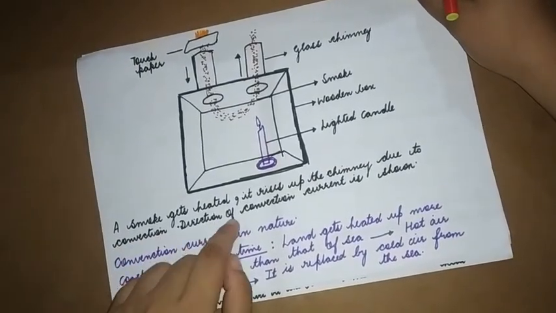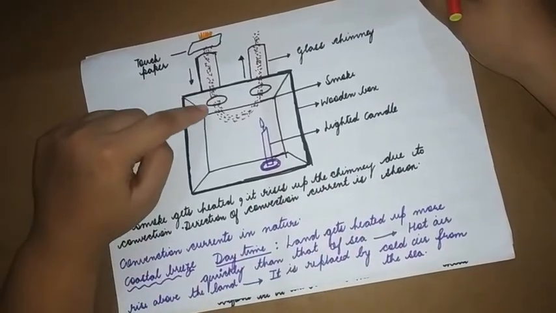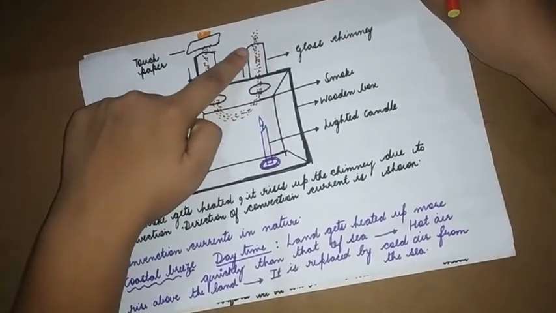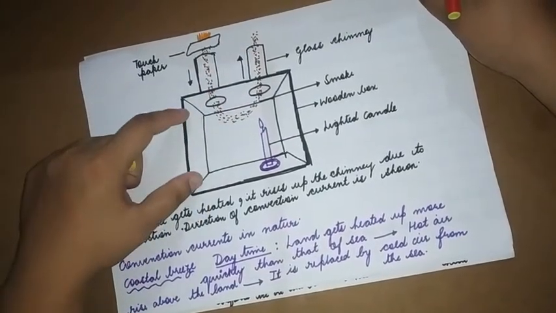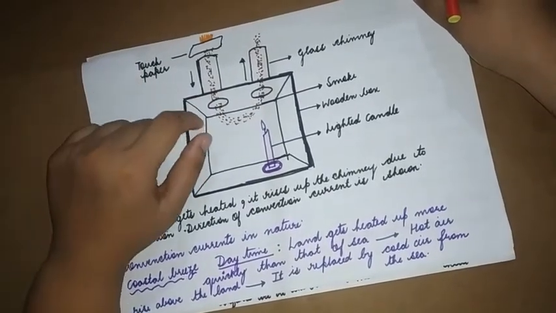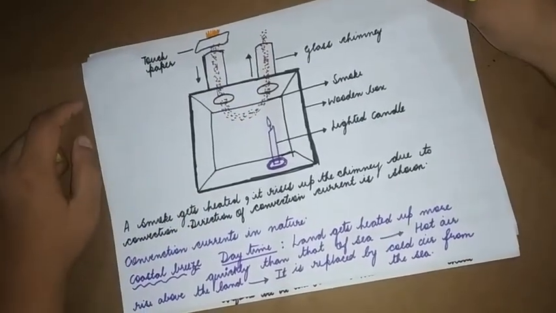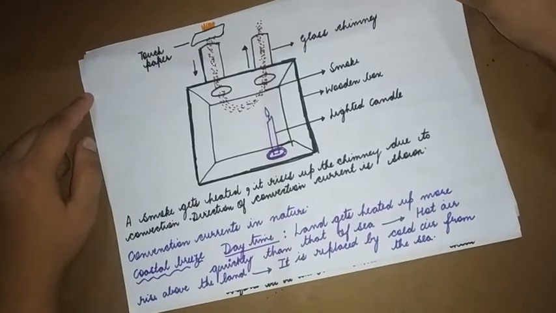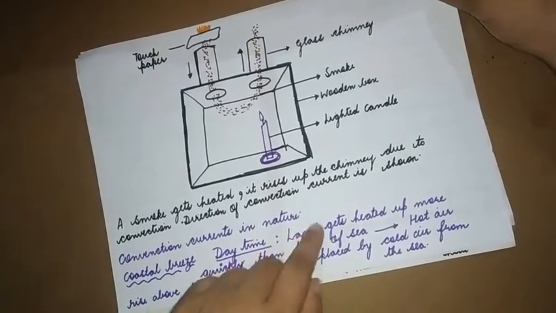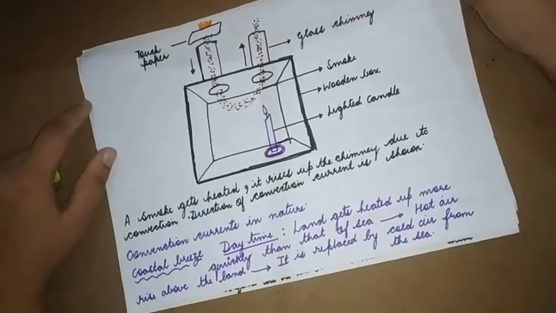So what do we understand? The smoke gets heated and rises up the chimney due to convection. If it was not heated, we wouldn't have seen the same result. The smoke would have spread or settled down in the wooden box itself. Since it is getting heated, it rises up the glass chimney because warm air is lighter. So the direction of the convection current is shown. See, it is going down and then rising above.